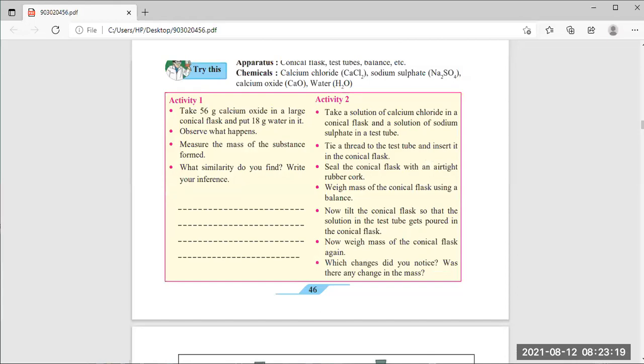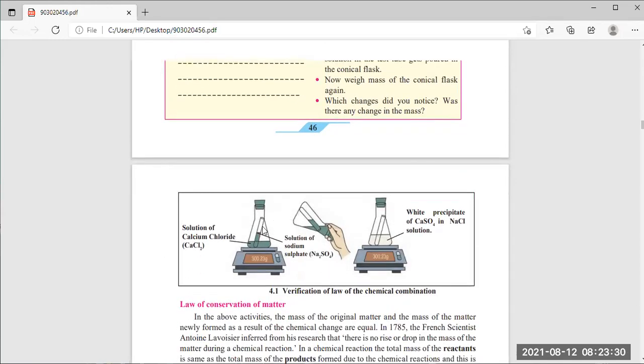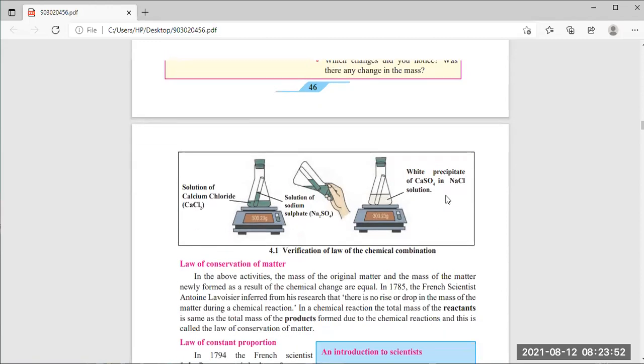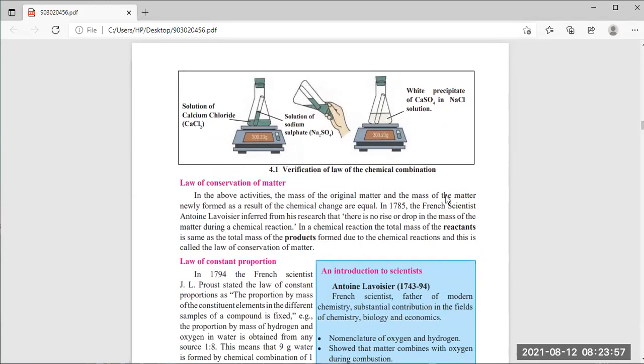In the second experiment, take a solution of calcium chloride in a conical flask and a solution of sodium sulfate in a test tube. In the flask is calcium chloride, and in the test tube is the solution of sodium sulfate. When you observe, the solution becomes colorless, and a white precipitate of CaSO4 forms. This happened just due to the law of chemical combination.